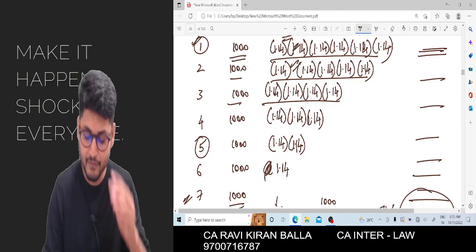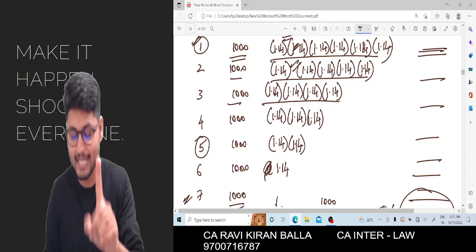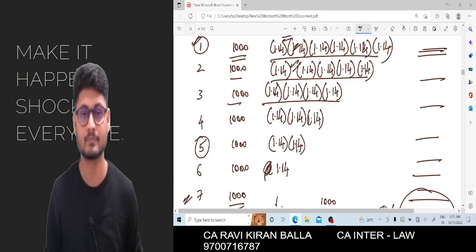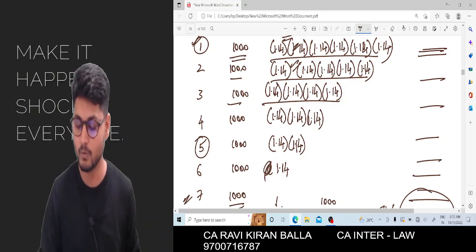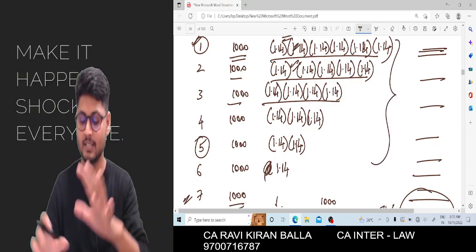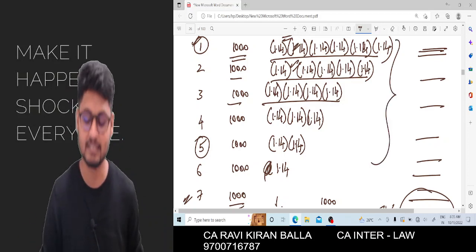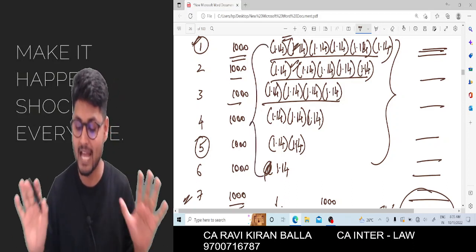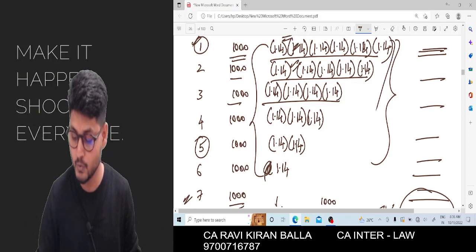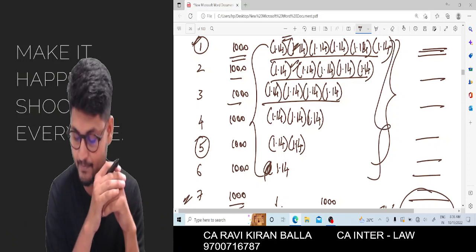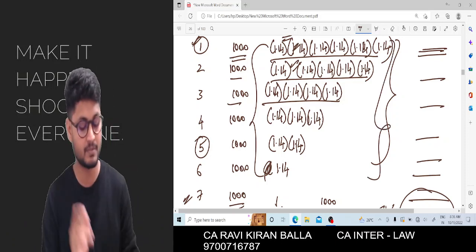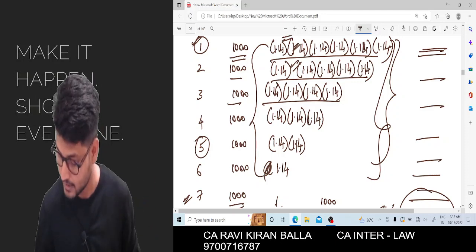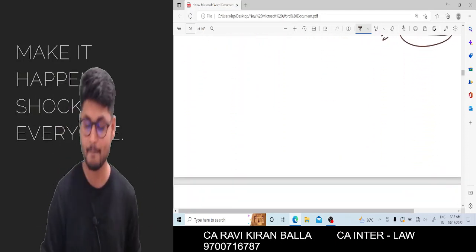Now in every second column we have the same value, 1000. When you take out 1000, the remaining figures will be 1.14 into 1.14, like that. So you need to add up everything. First of all, how do we add this huge series of numbers using the calculator? Write down, there is a technique.